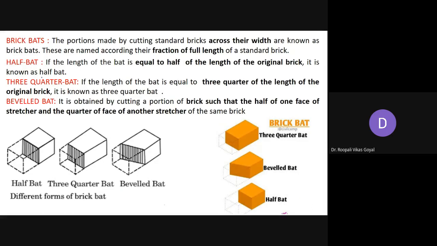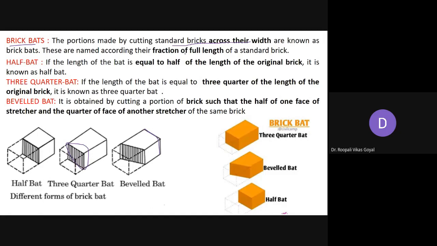Now bats. As you want to avoid the vertical joint in one line, you have to break your bricks, either lengthwise or widthwise. That will generally avoid the verticality of your particular joint. So then we are using this word brick bat: the portion made by cutting a standard brick across its width. ठीक है, ये आपका जो width है उसको हम cut कर देंगे, ठीक है? So when you are cutting it widthwise, it is called a brick bat, and these are named according to the